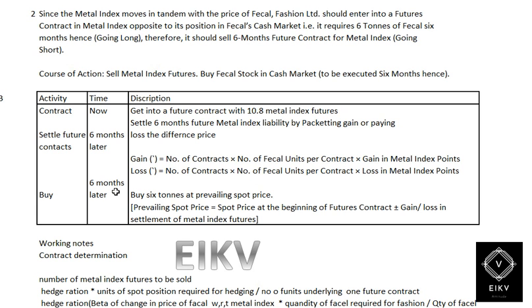After 6 months, buy 6 tons at the prevailing spot price. Prevailing spot price is equal to spot price at the beginning of the future contract into gain or loss on settlement of the metal index future.